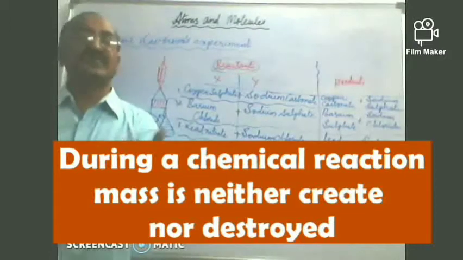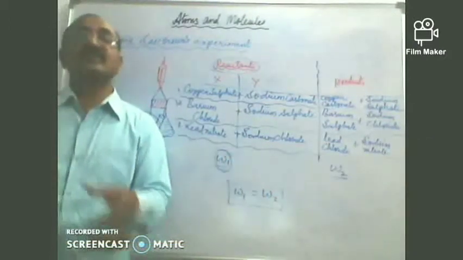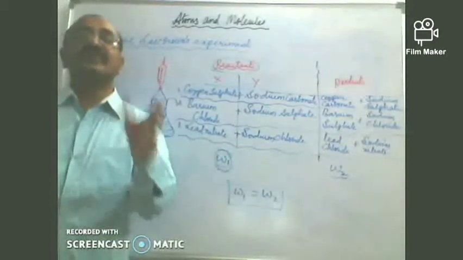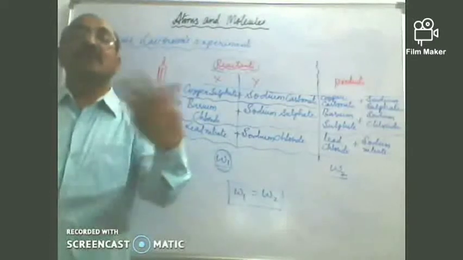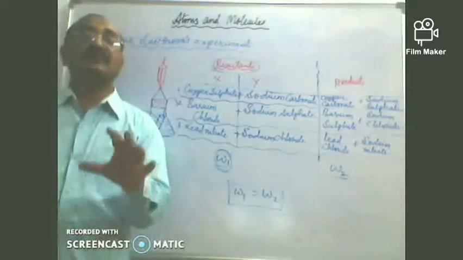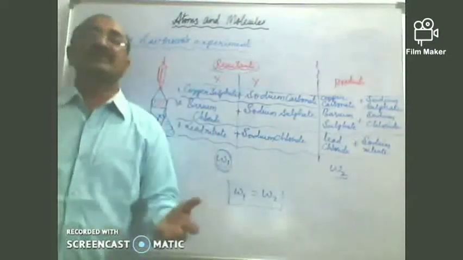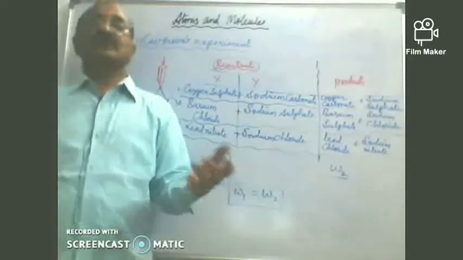So this is the first of the laws of chemical combination, children, a very important law which gave a breakthrough and made people think more and more about these chemical reactions. So what is the first law of chemical combination?